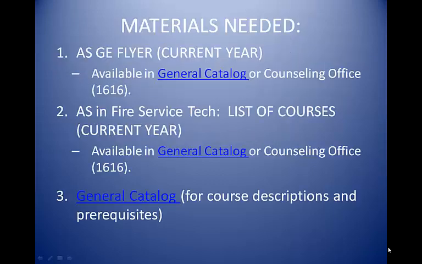Before getting started, you will need the following materials. 1. The Associate of Science (AS) General Education (GE) flyer for the current year, available in the online general catalog or in the counseling office, room 1616. 2. The AS in Fire Service Technology list of classes. The list of major classes required for this AS degree for the current year is available in the online general catalog or in the counseling office, room 1616.